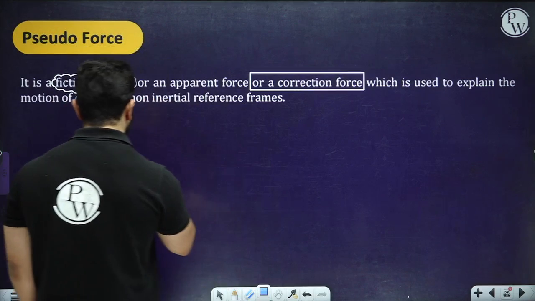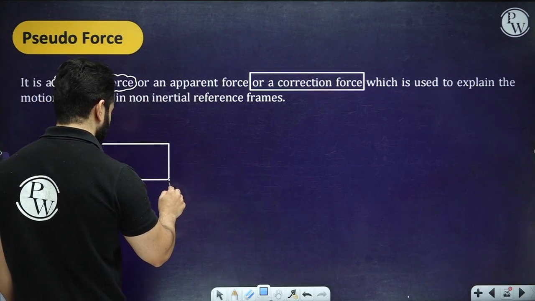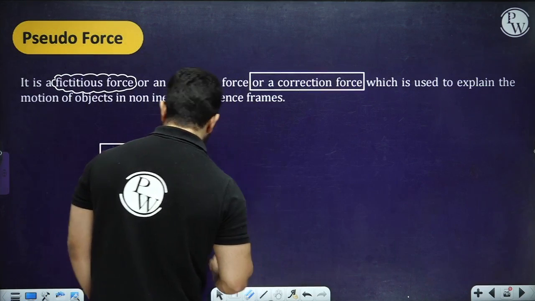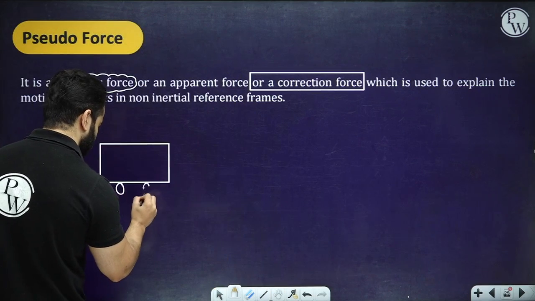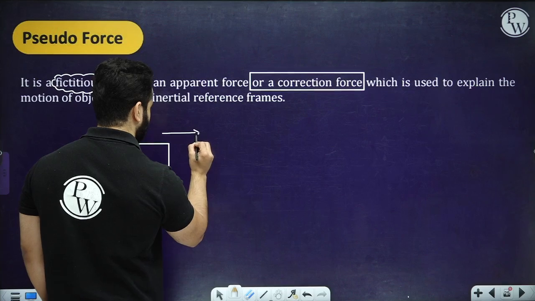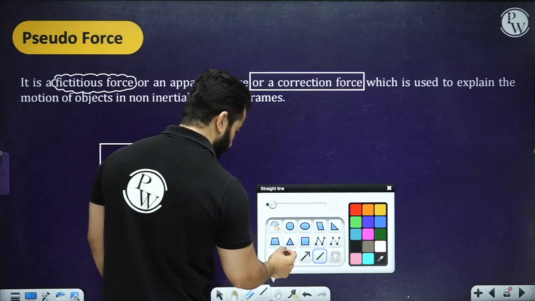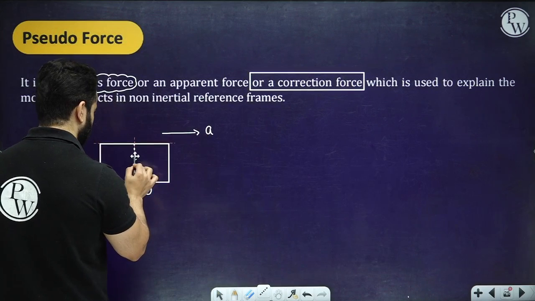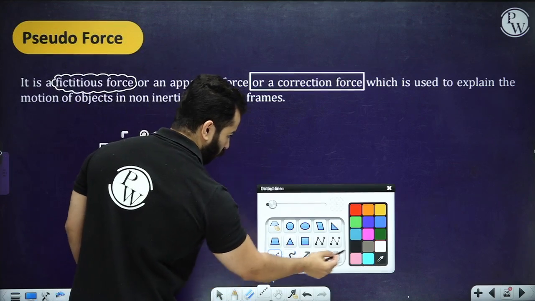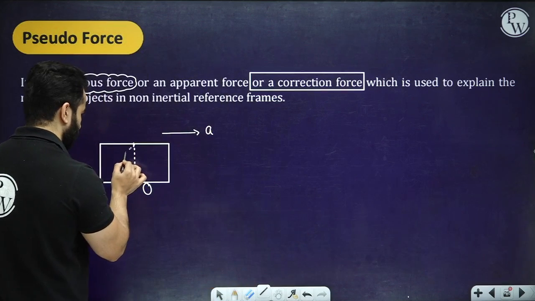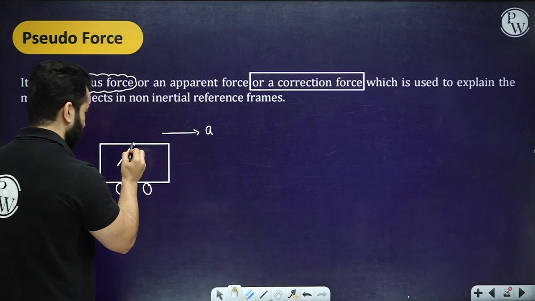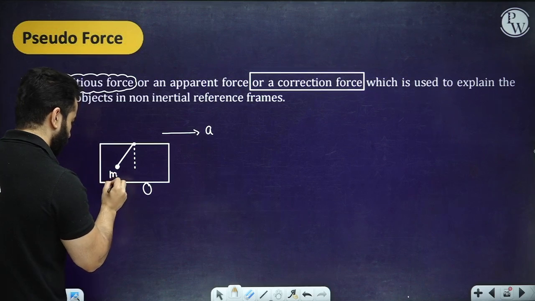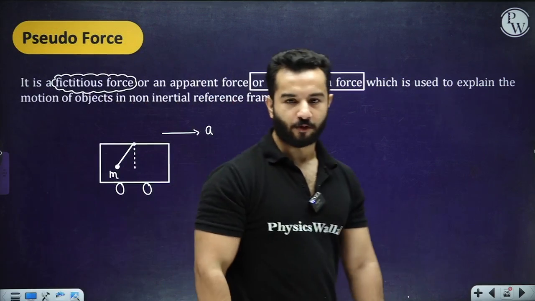A very easy thing to understand. Let's suppose that you have got a car and it is accelerating with an acceleration A, and over here you have got a metallic bob of mass m tied from the roof of this car, something like this. So now you have got 2 frames of reference.